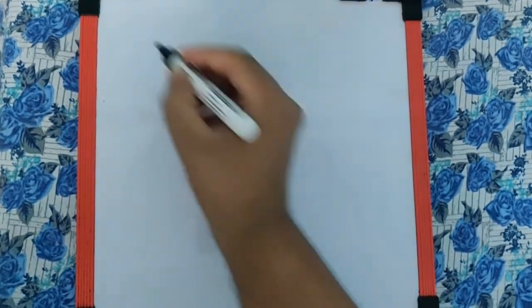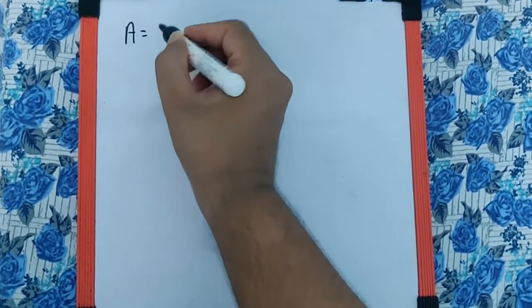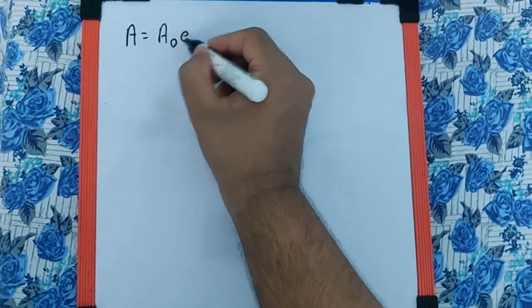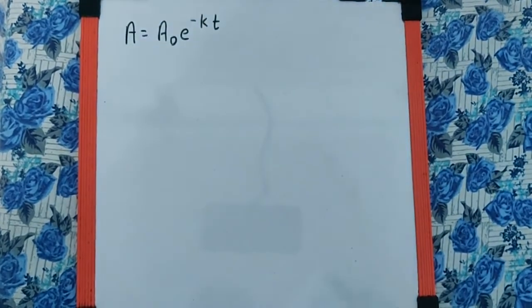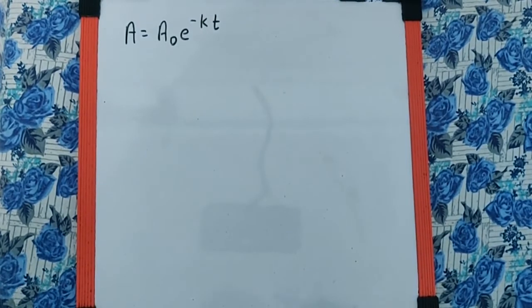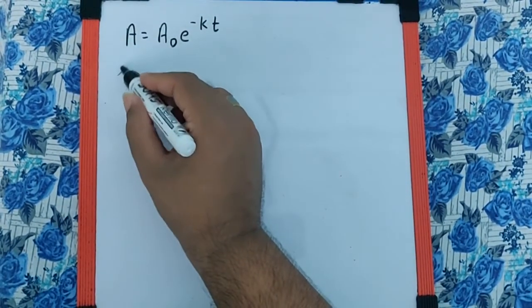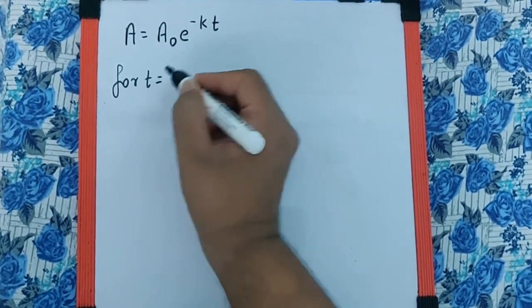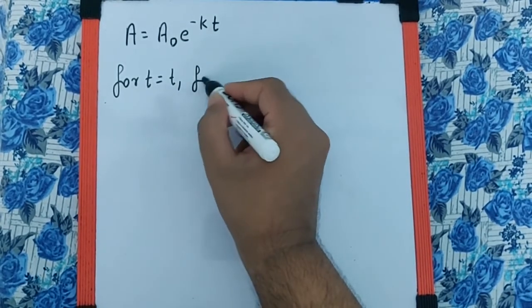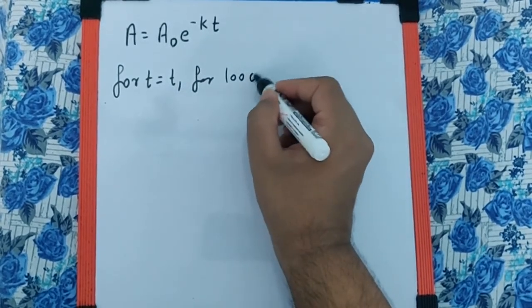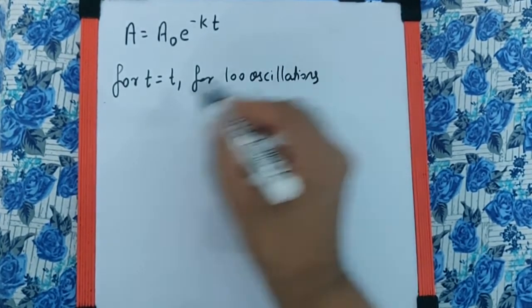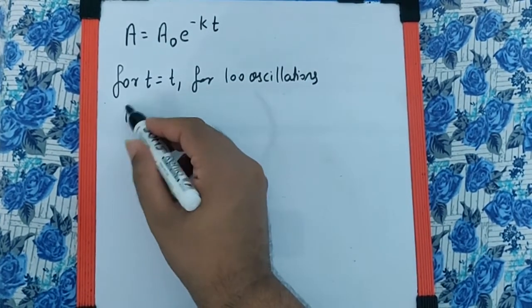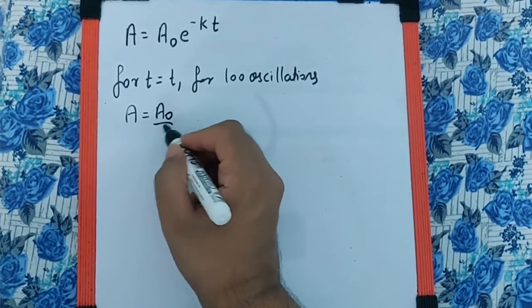Now we know that A is equal to A naught e raised to minus kt. This is the general formula for the damped oscillation. Here they say for time equal to some t1 for 100 oscillations, we can say the amplitude becomes 1/3.